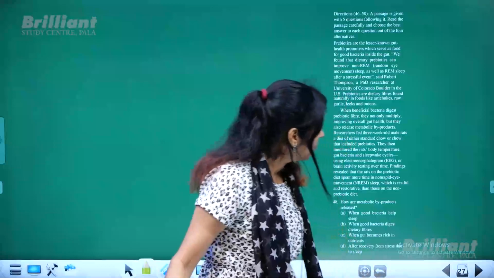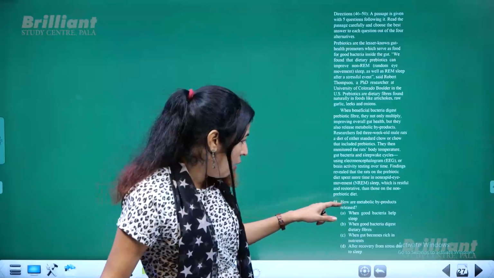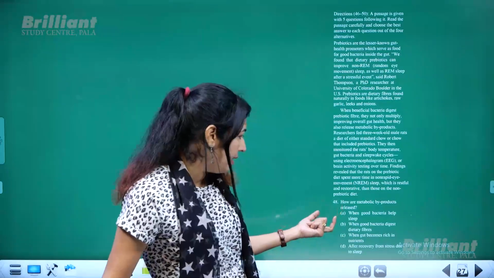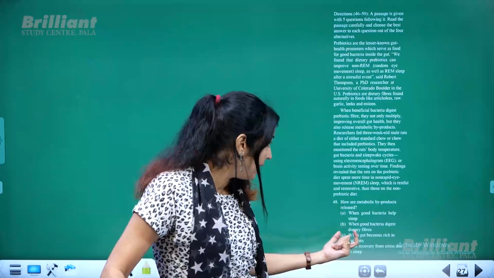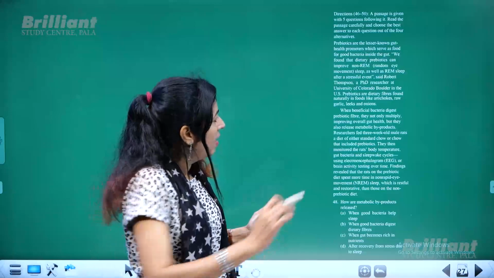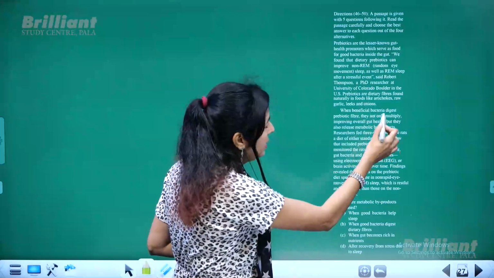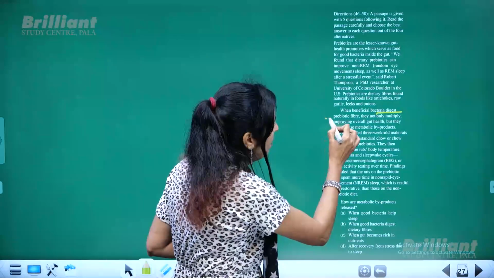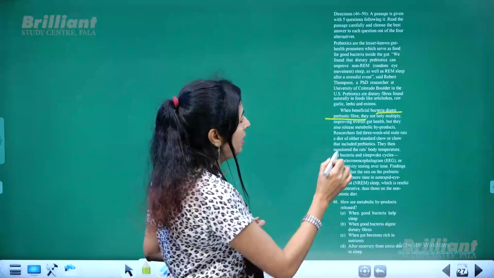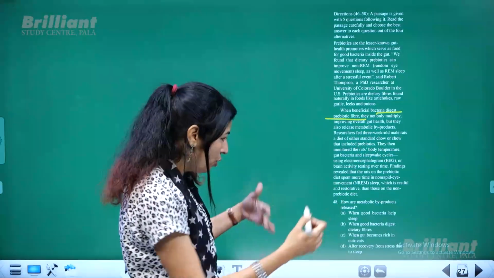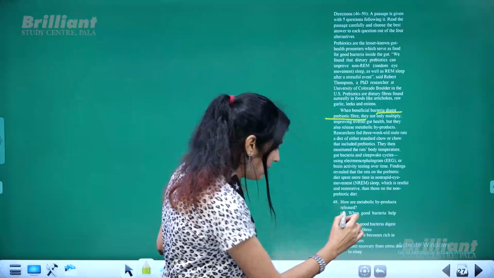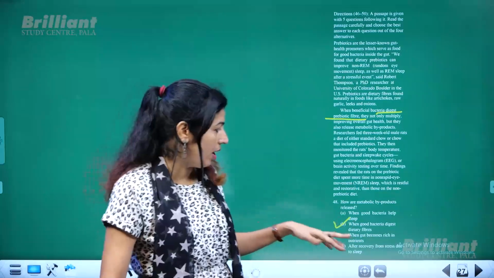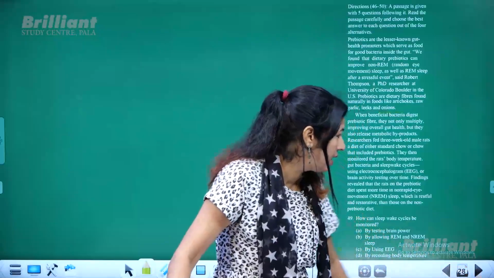Next is, how are metabolic byproducts released? Is it when good bacteria help sleep or when good bacteria digest? See, when beneficial or good bacteria digest prebiotic fiber, they not only multiply but improve overall health. So that means when they digest dietary fibers. That also is given very clearly.